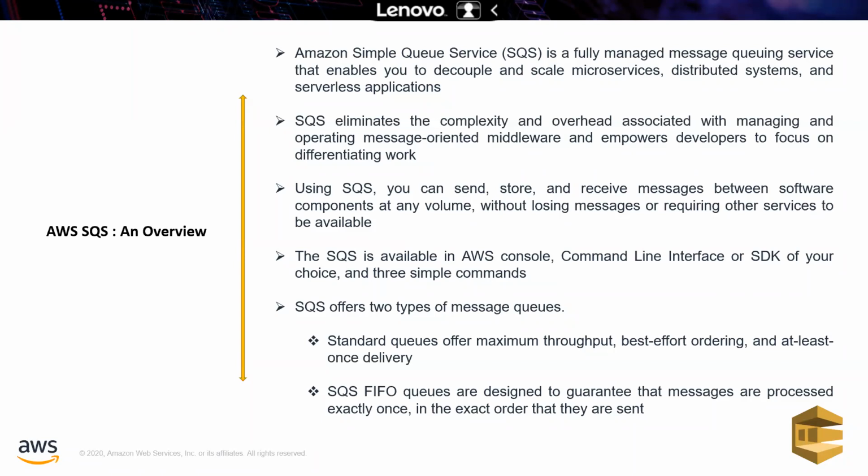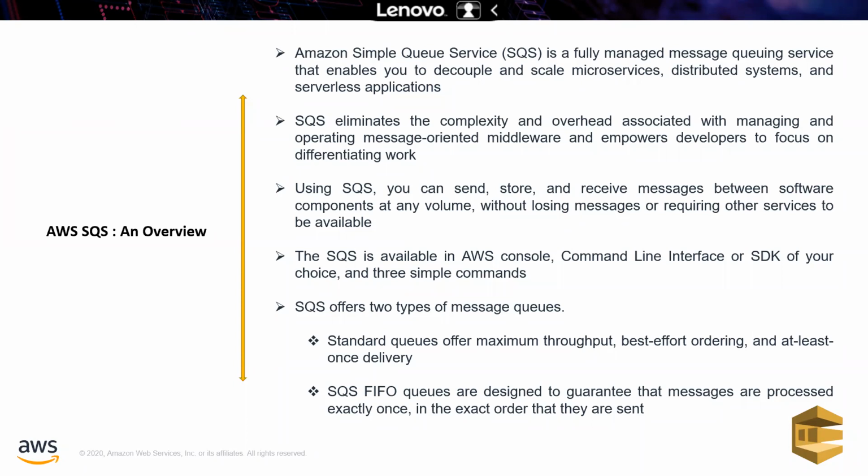All the messages go into that queue, and based on priority, the message will be displayed. The priority is not in hours, not in minutes, not even in seconds. It is in milliseconds of latency, how the queue is getting the message. Based on that, it will be prioritized and the message displayed in our group. So a similar concept, we are going to talk about SQS. I think you are able to understand how SQS is working, right? In WhatsApp messages or any text messages, the same mechanism we are going to use here also.